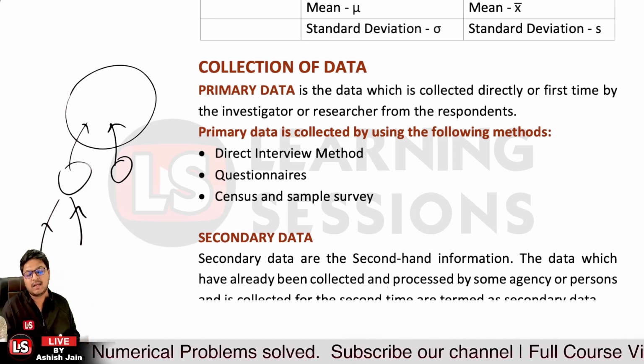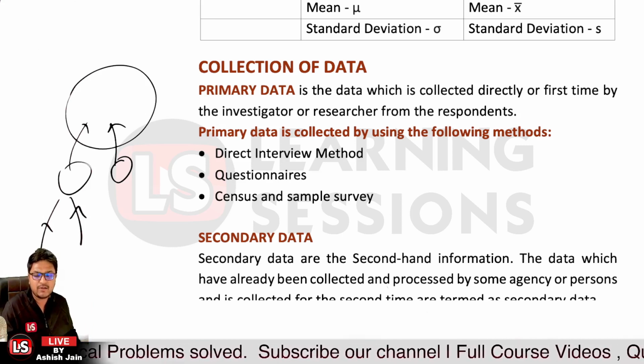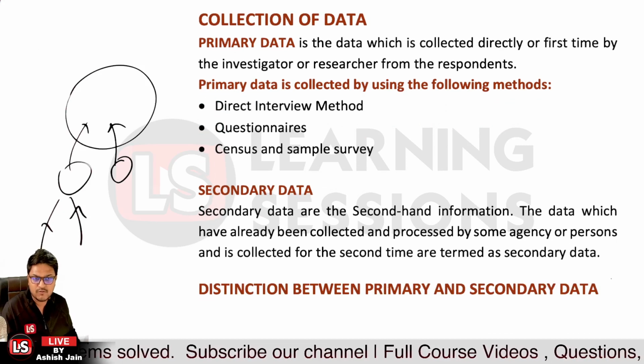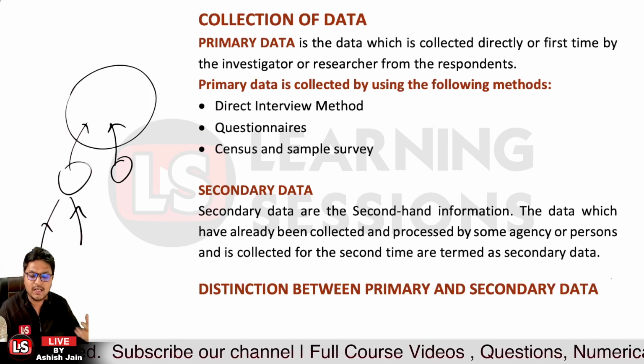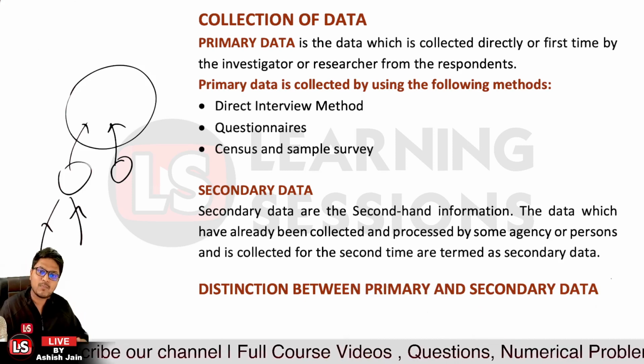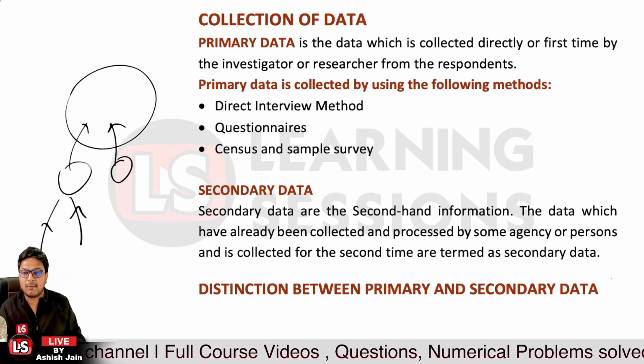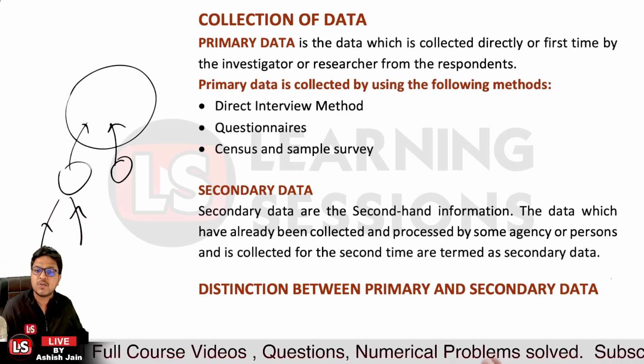Okay, and like I told you, secondary data. Now secondary data is particularly the secondary information which is available. So primary information which was taken for the first time by the investigator itself, that was primary data. But now when it is used by someone else, it's secondary data for them.